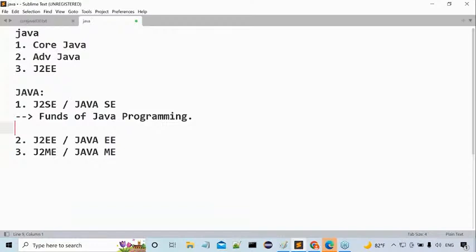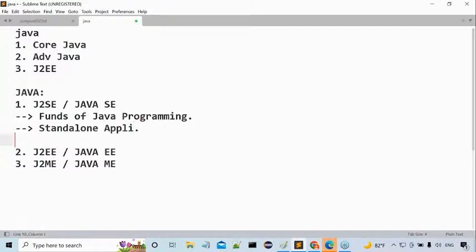If you are coming with this question, my answer is yes. Yes, we can prepare simple applications, simplified applications, by using J2SE. I want to give a particular name to these simple applications. Which type of applications are we able to prepare by using J2SE? We can prepare standalone applications. Please, all of you understand this clearly. By using J2SE, we are able to prepare standalone applications.